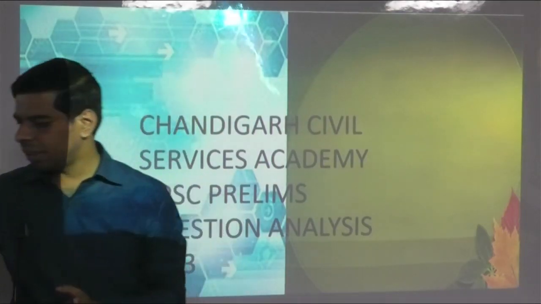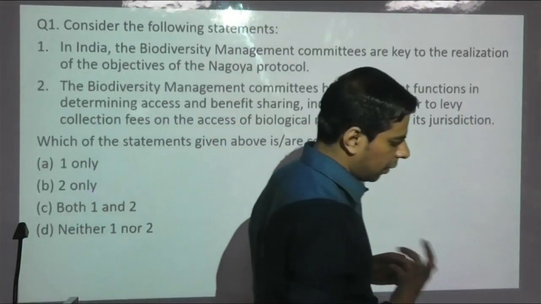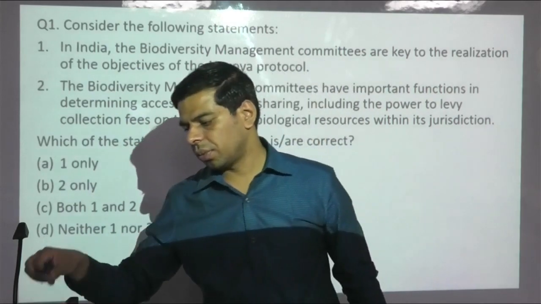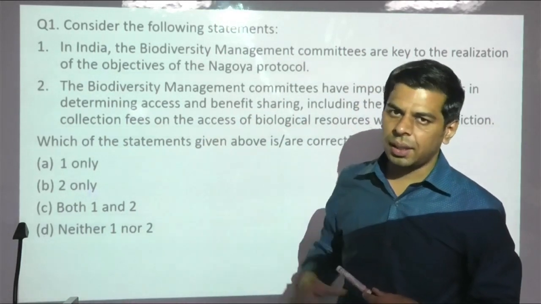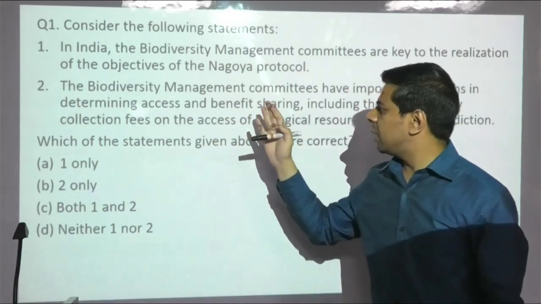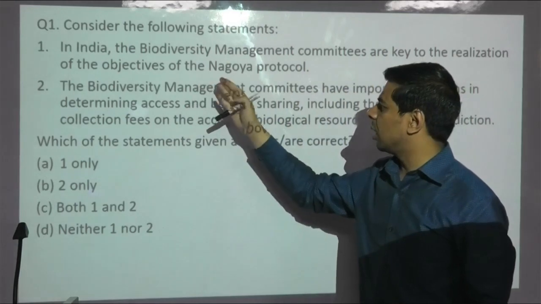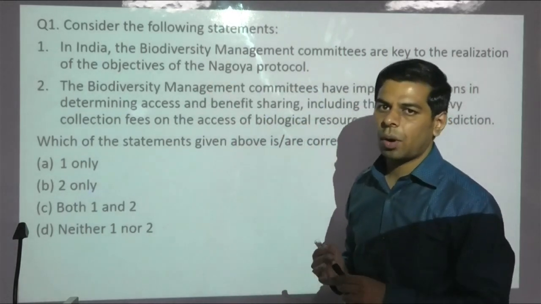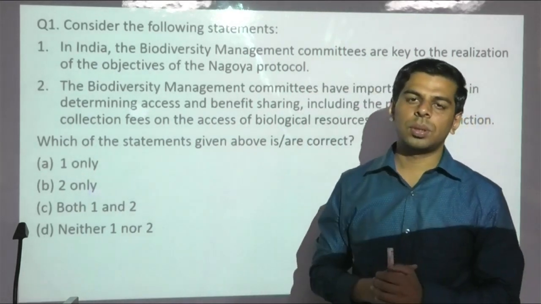As you can see on your screen, the first question is from environment and ecology. We are taking up the D set of the paper, so the questions in sequential order would be as per the D set. The first statement says that Biodiversity Management Committees are key to realization of objectives of Nagoya Protocol. Basically this is a question from the Biodiversity Act 2002. We know it's the most singular